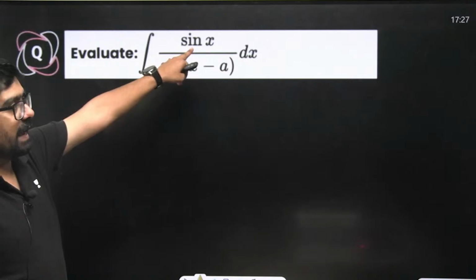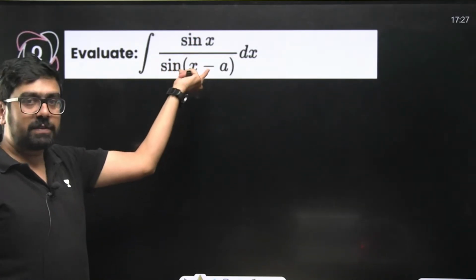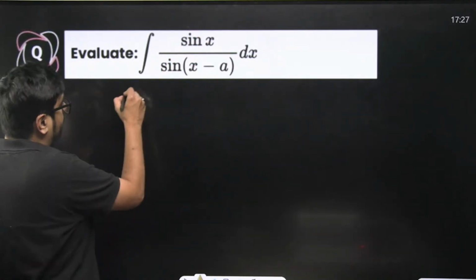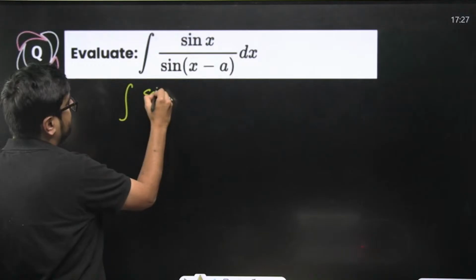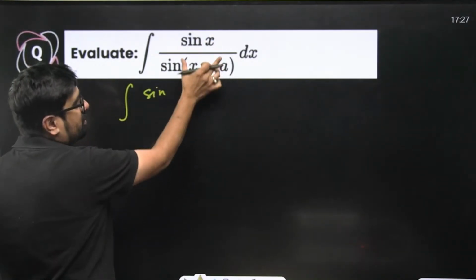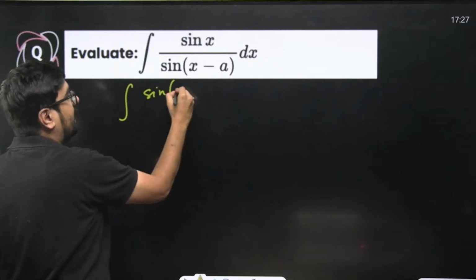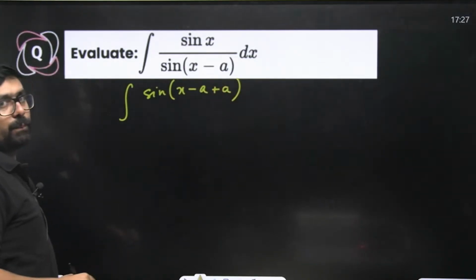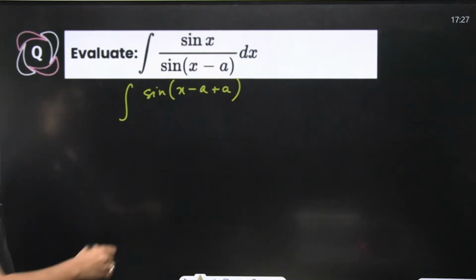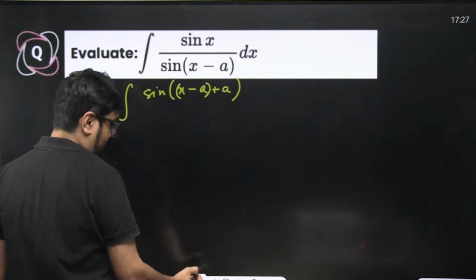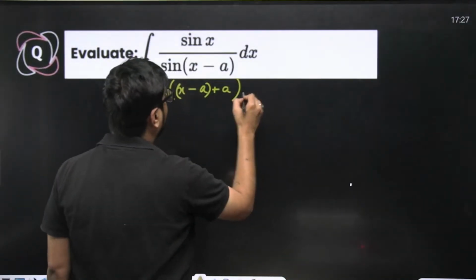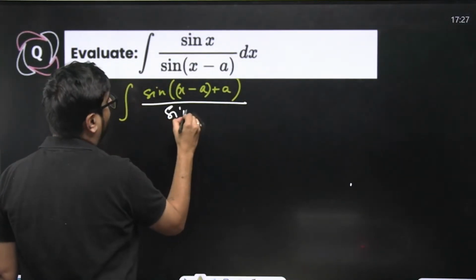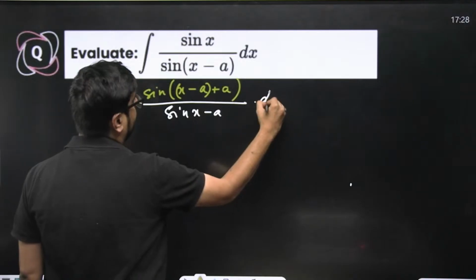So can you write this sine of x in terms of sine of x minus a? Is it a problem if I write sine of x minus a plus a, since I want x minus a in the numerator also? This in one bracket, divided by sine of x minus a dx.